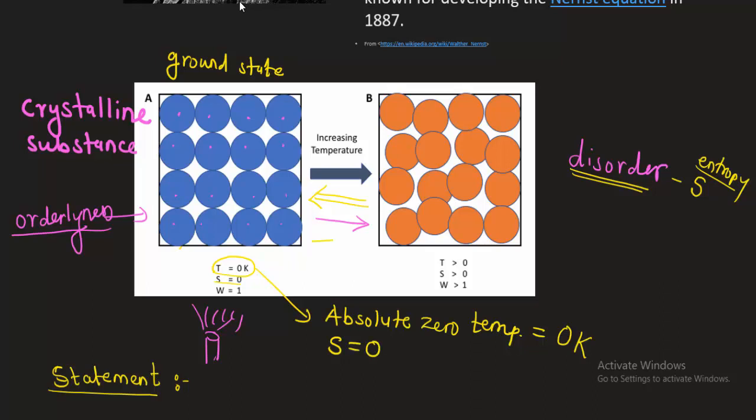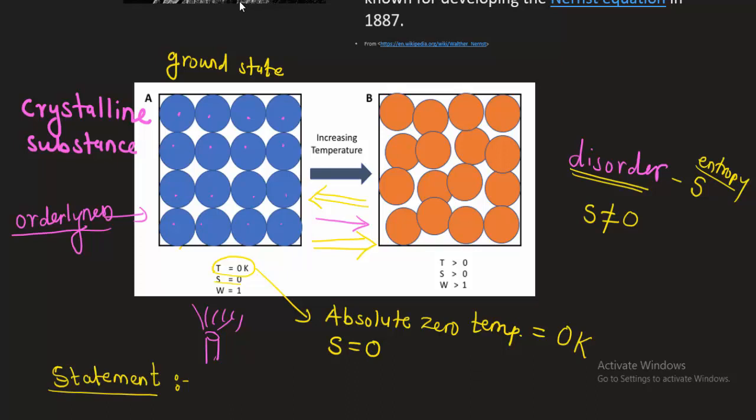Now to the right-hand side, when I go on increasing the temperature, what will happen? As I said, atoms will absorb energy. Due to this, their internal motion increases, which leads to disorder in the atomic or molecular arrangement in crystalline substances. Therefore here entropy is not equal to 0. What is entropy? It is the measure of disorder in the system.